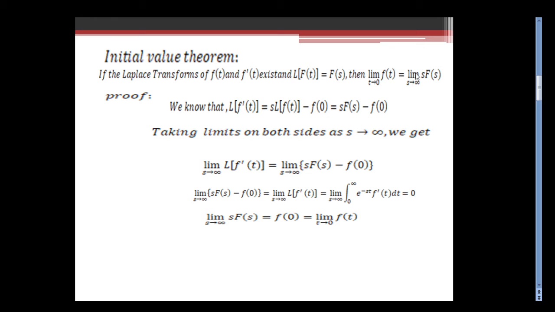So this f(0), in other words, we can write as limit t tends to 0 f(t). Hence, we want to prove limit s tends to infinity s times F(s) equals limit t tends to 0 f(t). Thus, we have proved the initial value theorem.